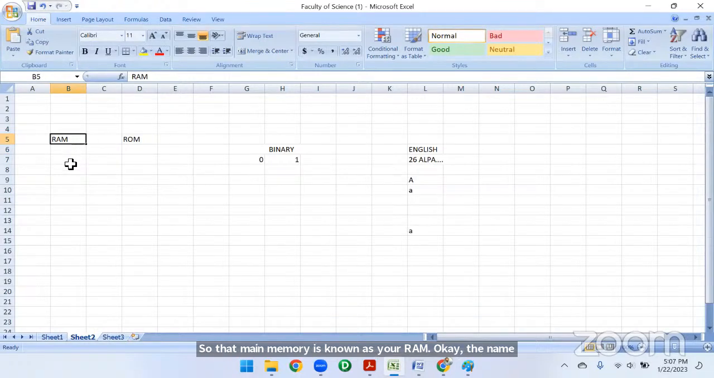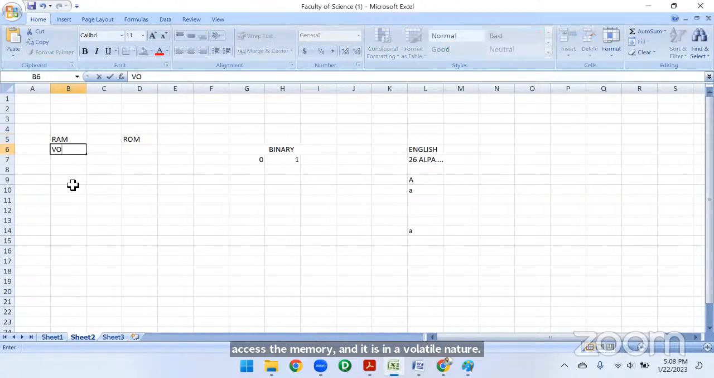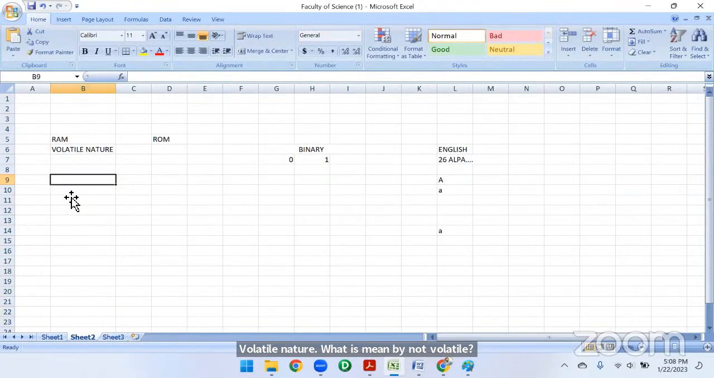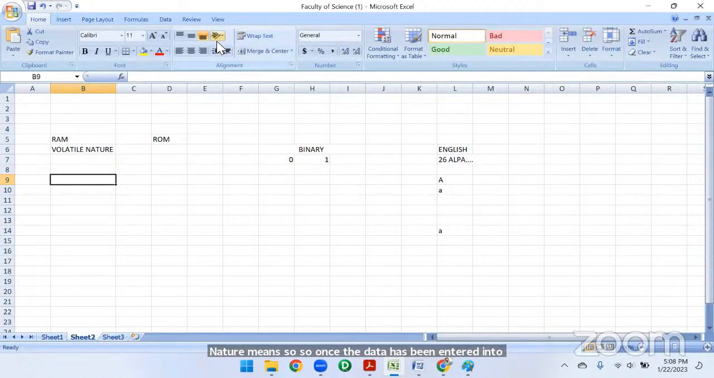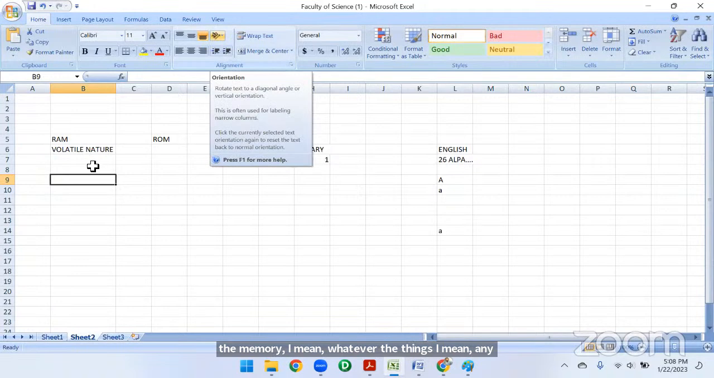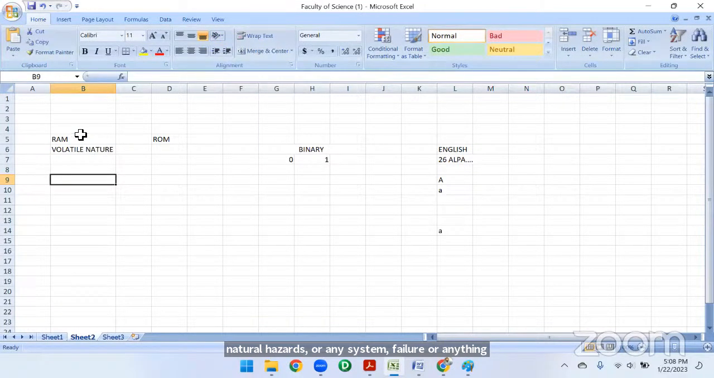The random access memory means randomly it will access the memory and it is in a volatile nature. The main feature of this RAM is volatile nature. What is meant by volatile nature? Once the data has been entered into the memory, if there are any natural hazards or any system failure, or when we shut down the system, this RAM is going to be erased completely.